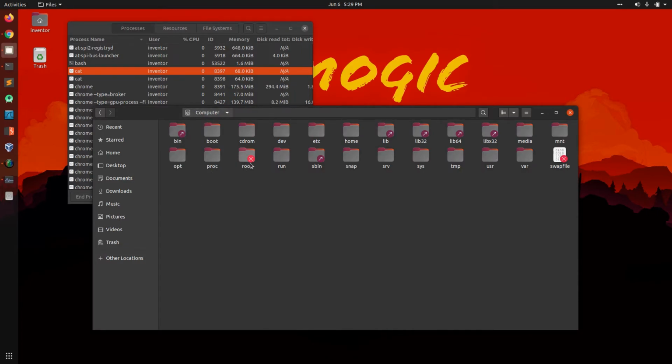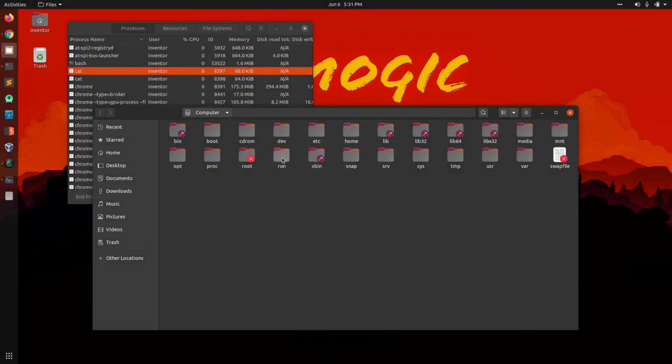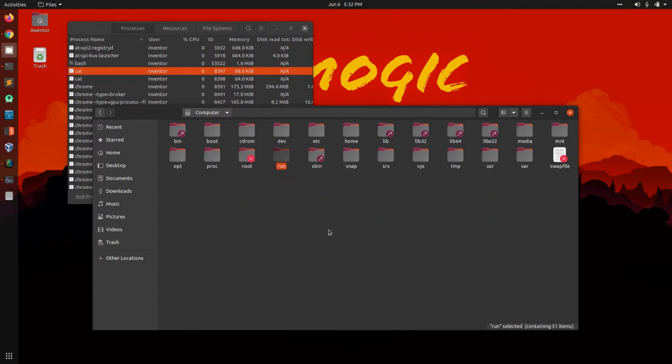Now here we have a root directory, which we talked about earlier, but no, this is the home of the root account. When we log in with our root account, we will be directed to here. The next on the list is run. In this, all the files and information created while booting the system up are stored. About sbin we have talked earlier.